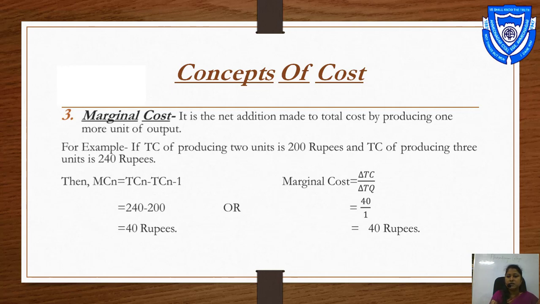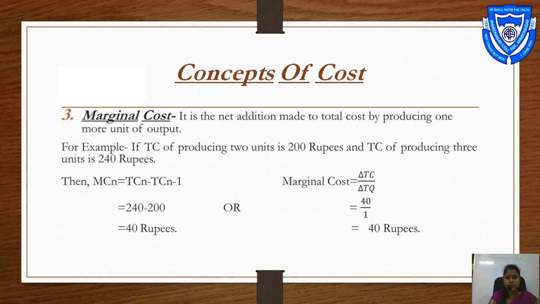Change, as we learned in our previous video, means the difference between new quantity and previous quantity, or new price and previous price. So here new total cost minus old total cost is the change in TC.